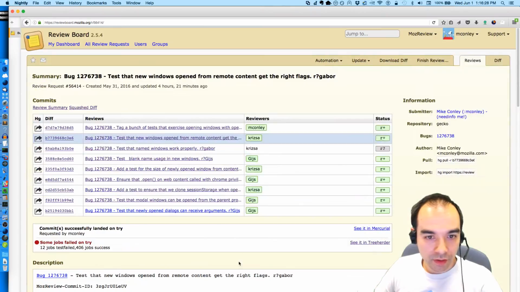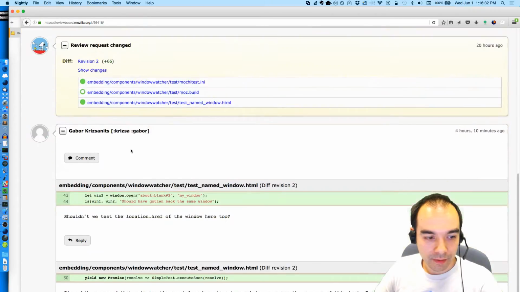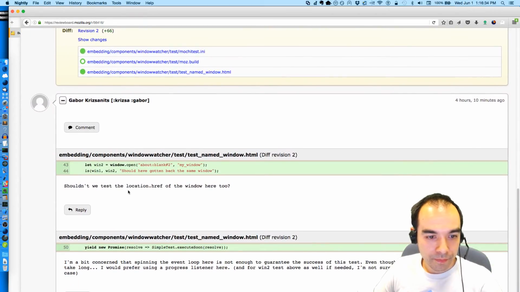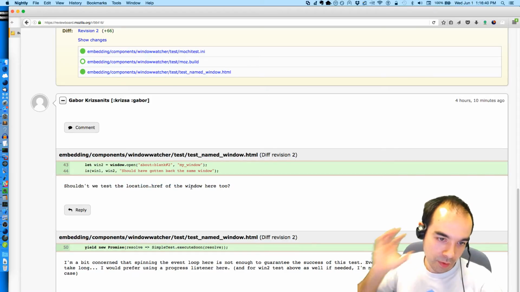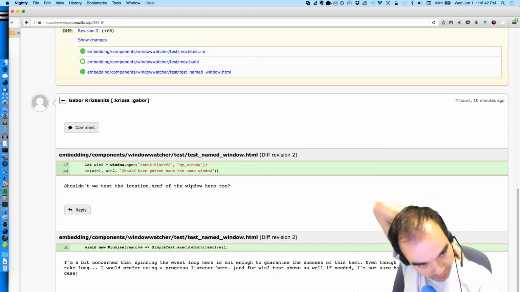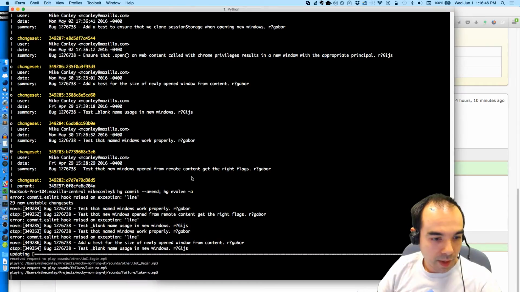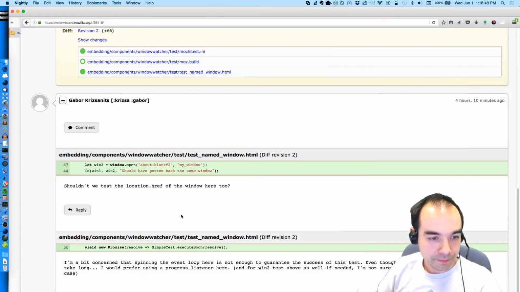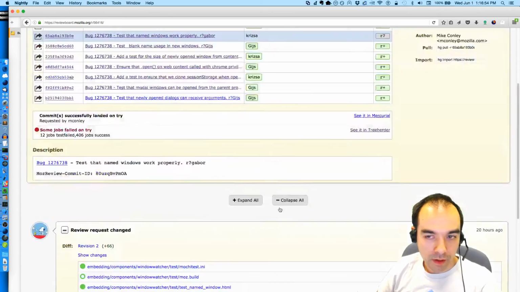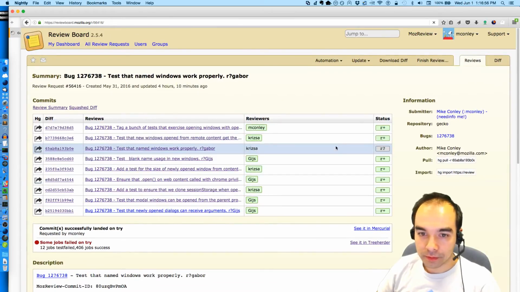And then let's take a look at Gabor's last piece of feedback. Shouldn't we test the location ref of the window here too? That's a great idea. Let's do that. Test named window. We will do that once we're done evolving. Let's take a look at the diff in total.